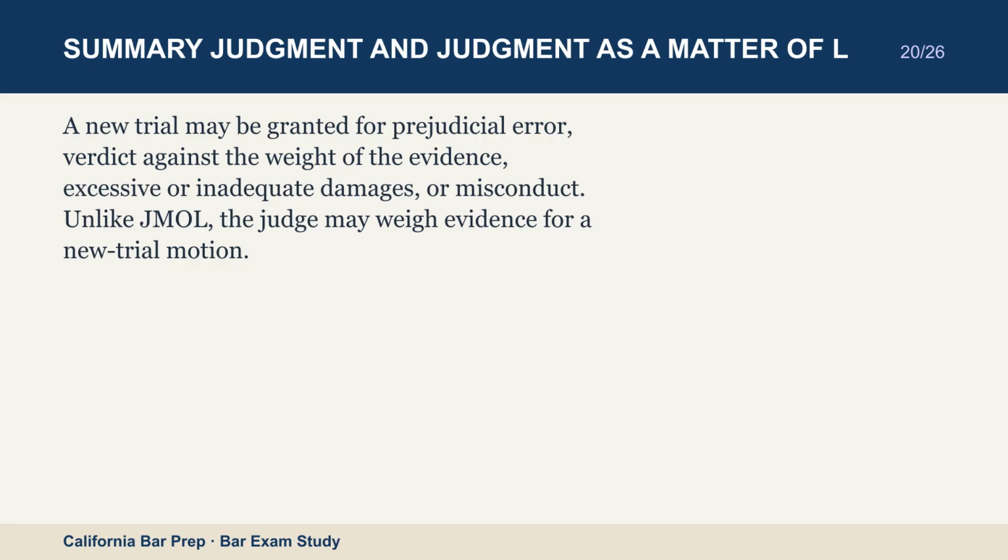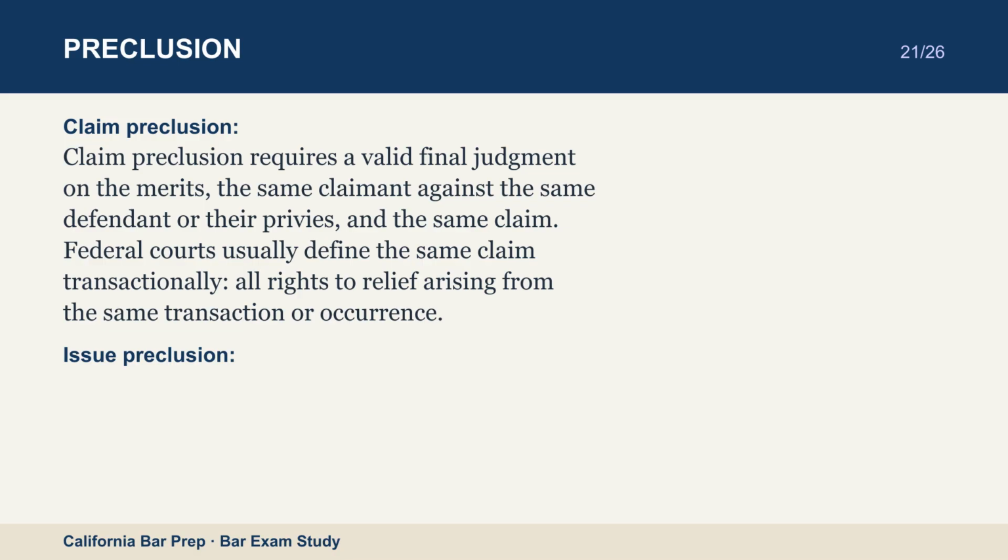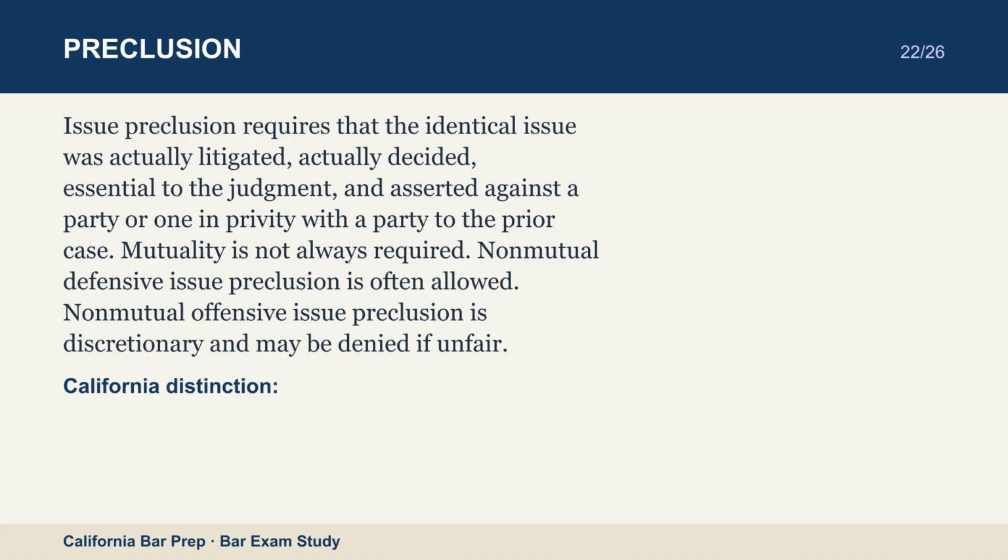Claim preclusion. Claim preclusion requires a valid final judgment on the merits, the same claimant against the same defendant or their privies, and the same claim. Federal courts usually define the same claim transactionally, all rights to relief arising from the same transaction or occurrence. Issue preclusion. Issue preclusion requires that the identical issue was actually litigated, actually decided, essential to the judgment, and asserted against a party or one in privity with a party to the prior case. Mutuality is not always required. Non-mutual defensive issue preclusion is often allowed. Non-mutual offensive issue preclusion is discretionary and may be denied if unfair.